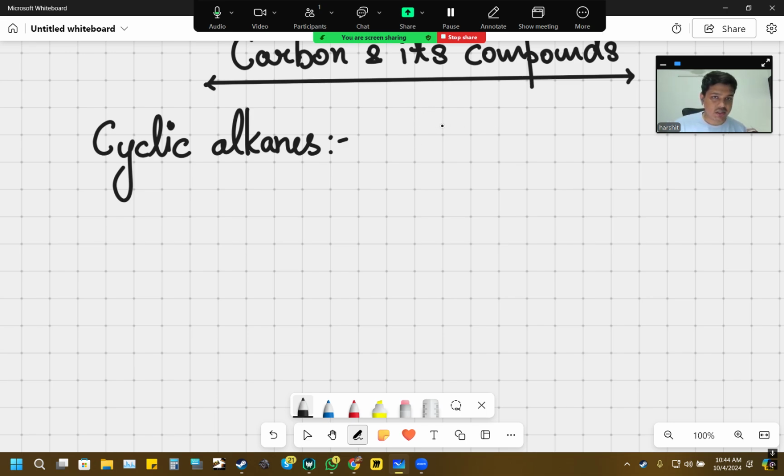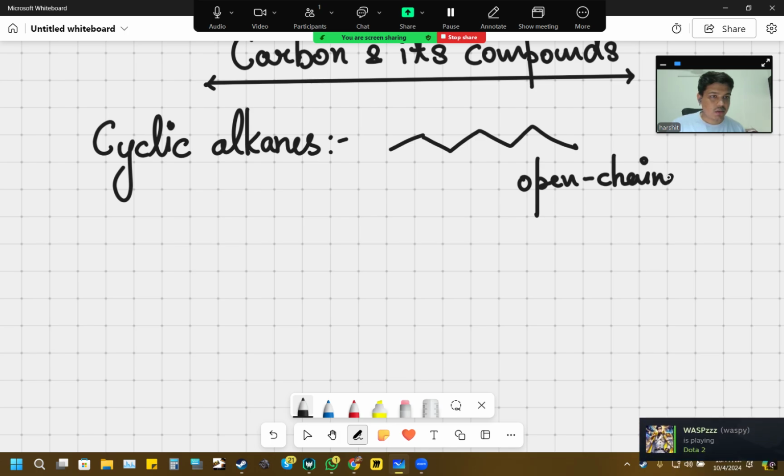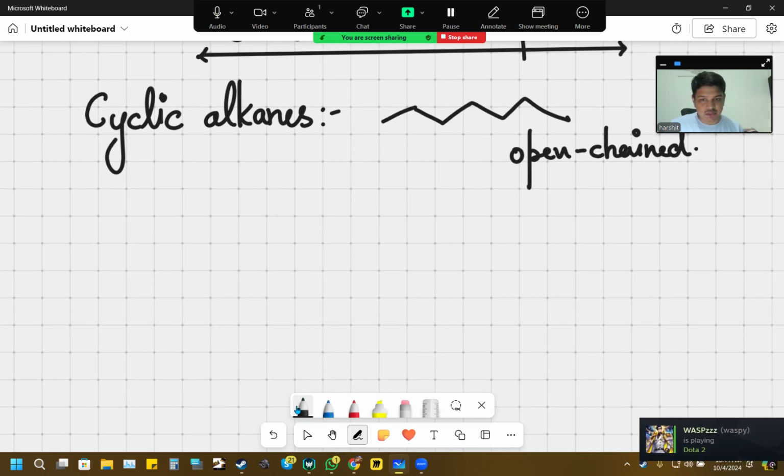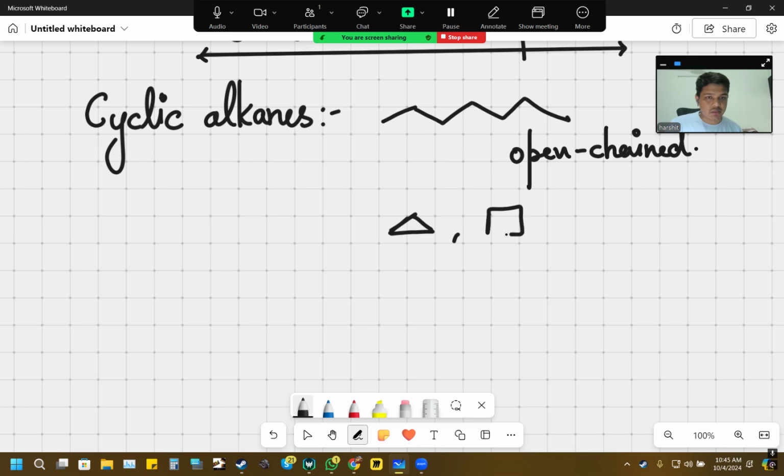So, for example, let's say we know that alkanes can exist in the open chain form structure. So this is an open chain structure, but it is also possible for me to draw a polygon with these shapes. So, for example, I can draw something like this, a pentagon, and also a hexagon, and so on and so forth.